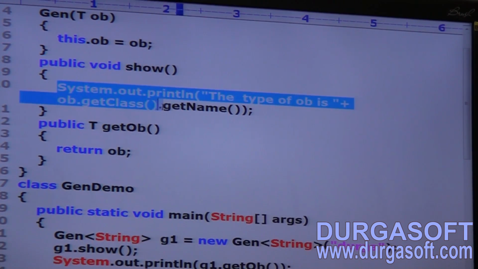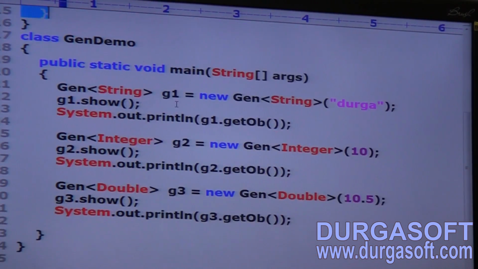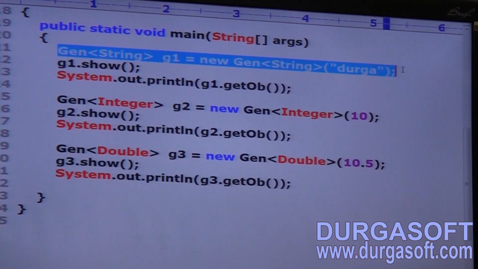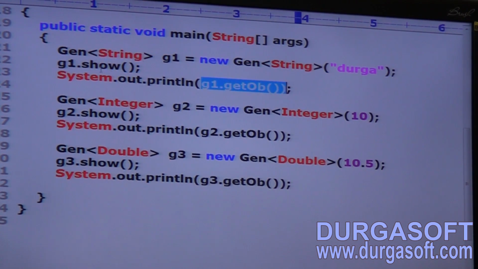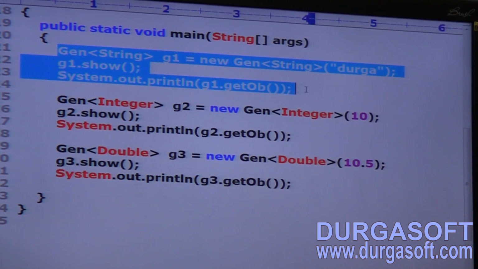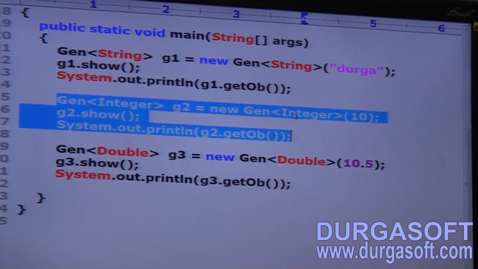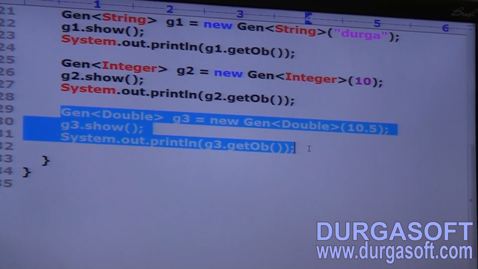The type of OB: ob.getClass().getName(). Public T getOb, return ob. Okay. Now Gen<String> g1 = new Gen<String>("Durga"). g1.show method, g1.getOb, like the first one. Next, Gen<Integer> g2 = new Gen<Integer>(10), g2.show, g2.getOb. Gen<Double> g3 with 10.5, like this.